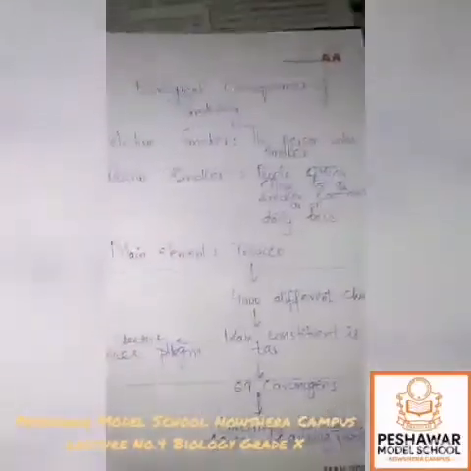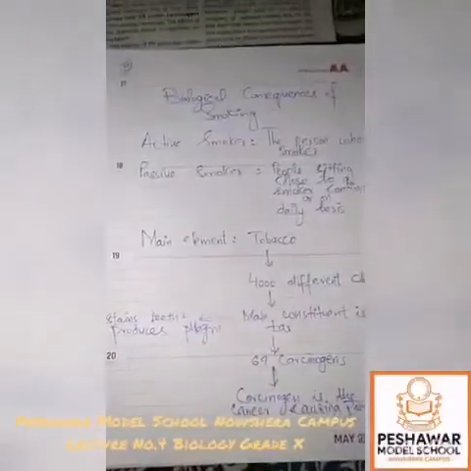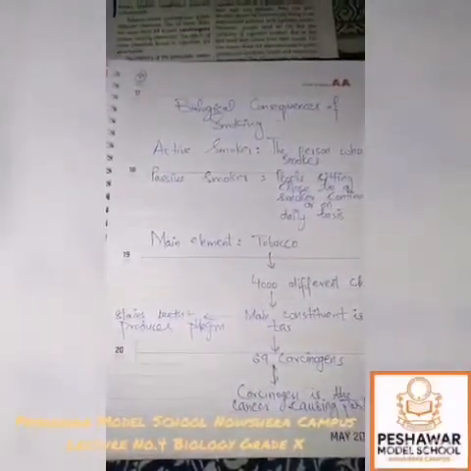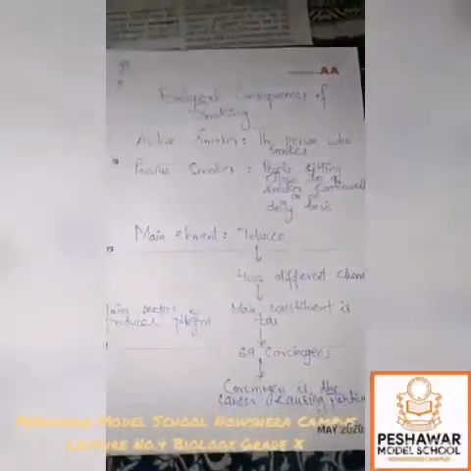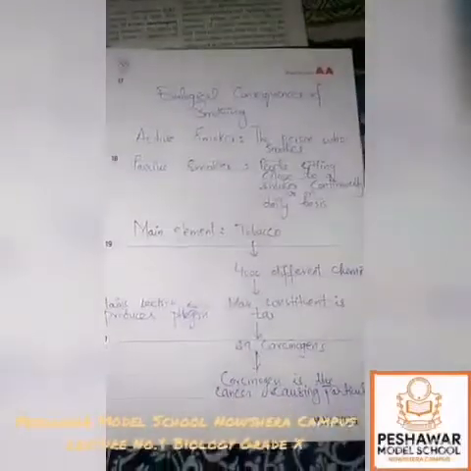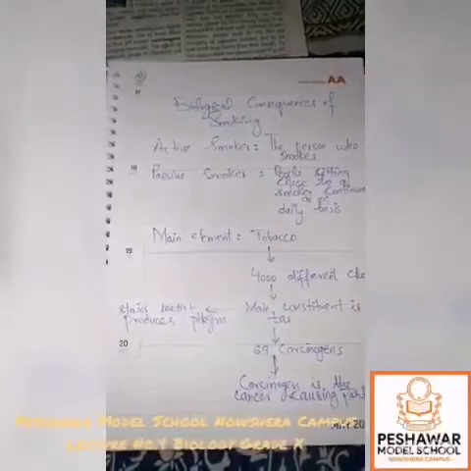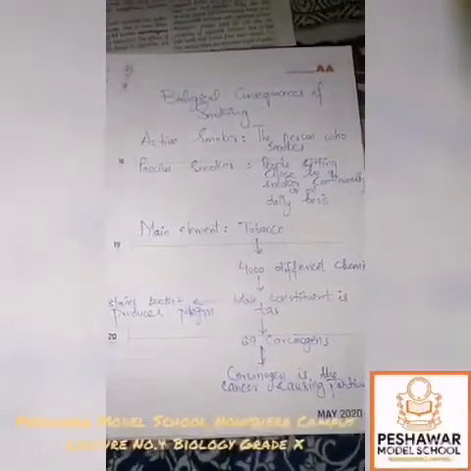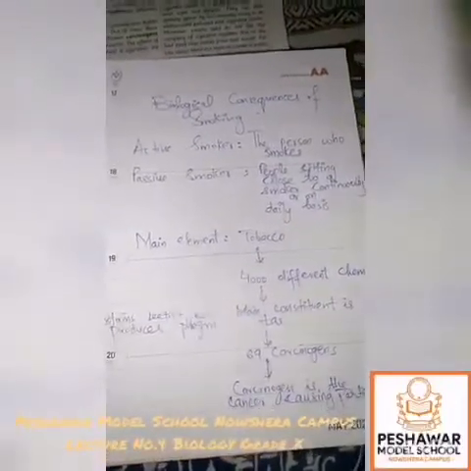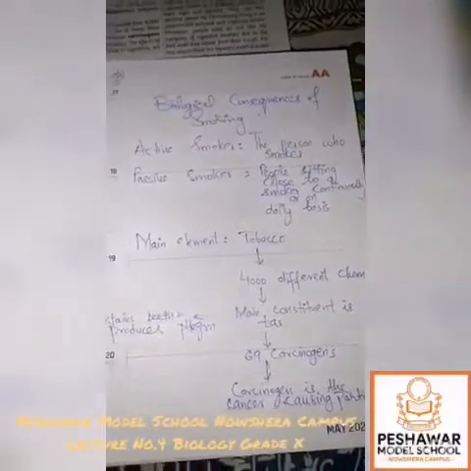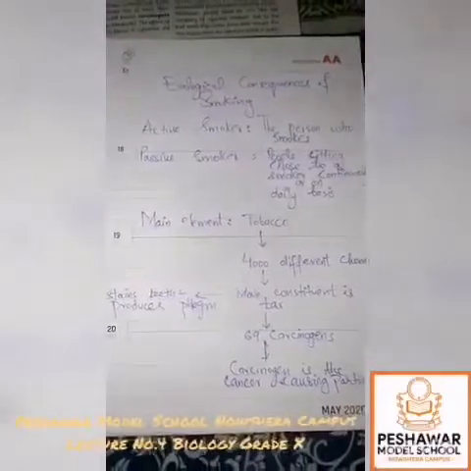Now, the next topic is biological consequences of smoking. Students, you know very well that there are a lot of consequences of smoking. There are two types of smokers. One is the active smoker and the other is the passive smoker. The person who smokes himself or herself is the active smoker. And what is a passive smoker? People sitting close to the active smoker, or who are constantly living in an environment which has the smoking constituents, they are the passive smokers.